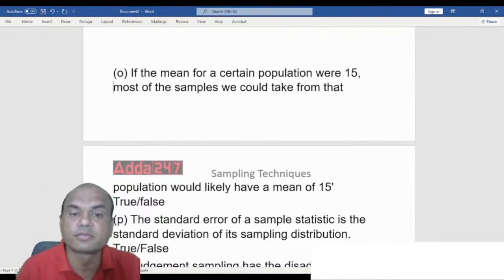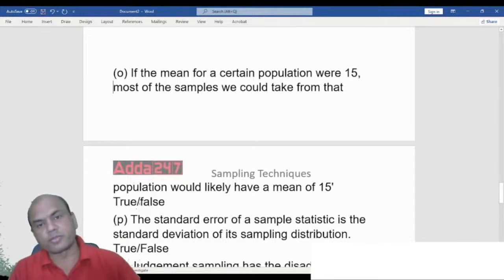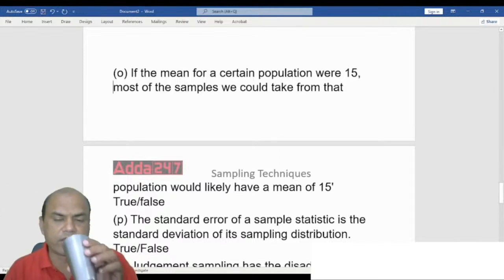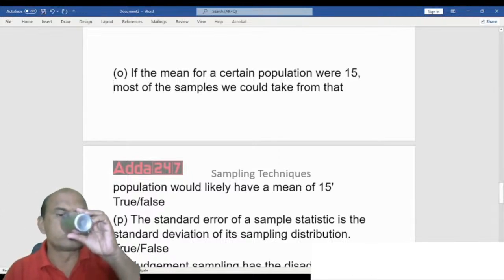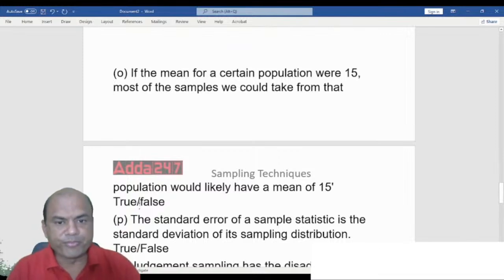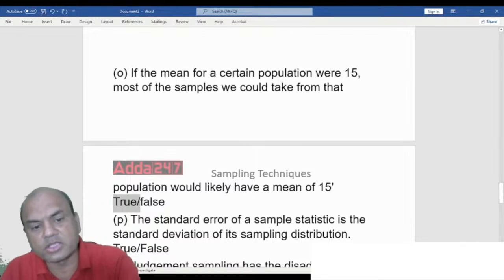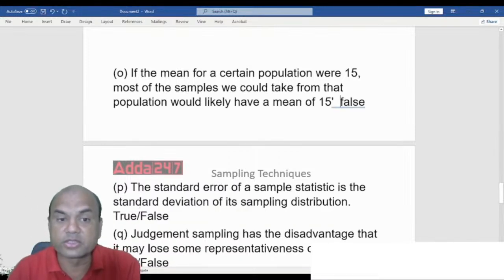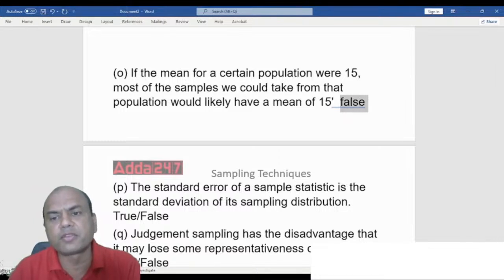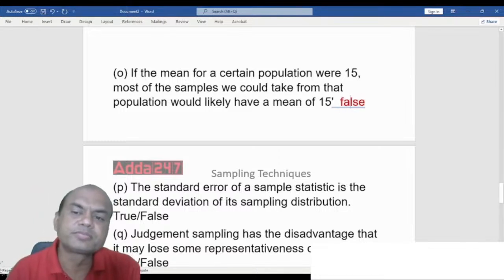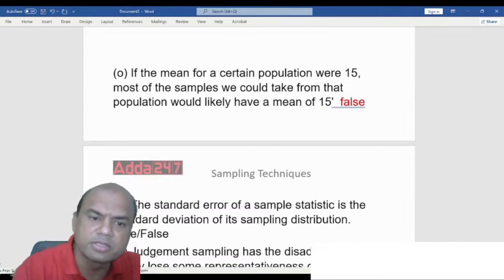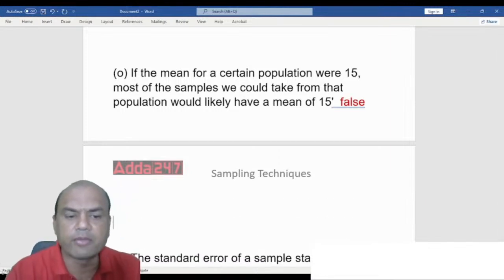Let me see first from your side. Are you saying true? It is false. Again, the answer is false over here. Why? Because it's not compulsory that the mean of the sample should be 15 only. I'll give you an example. Suppose I'm having the samples here.